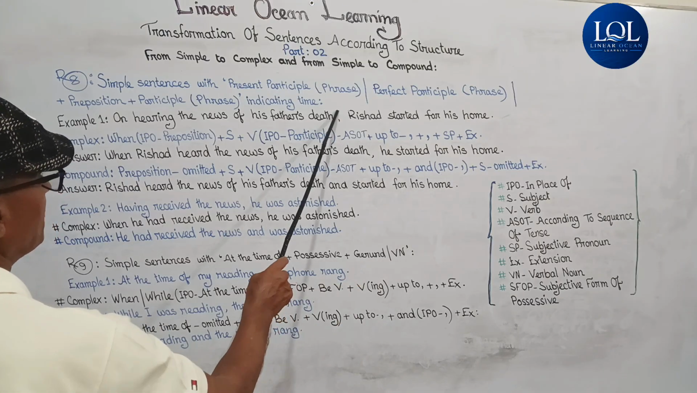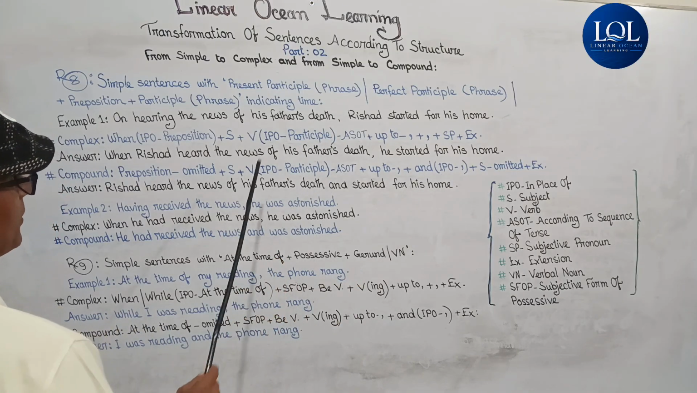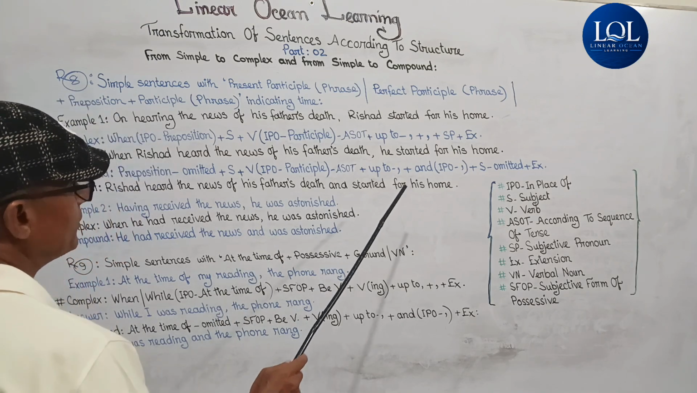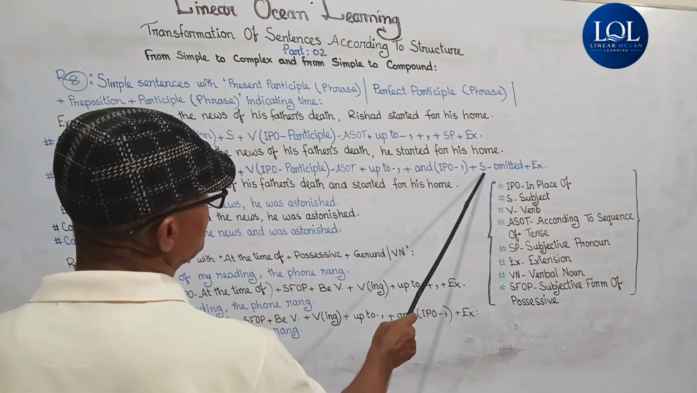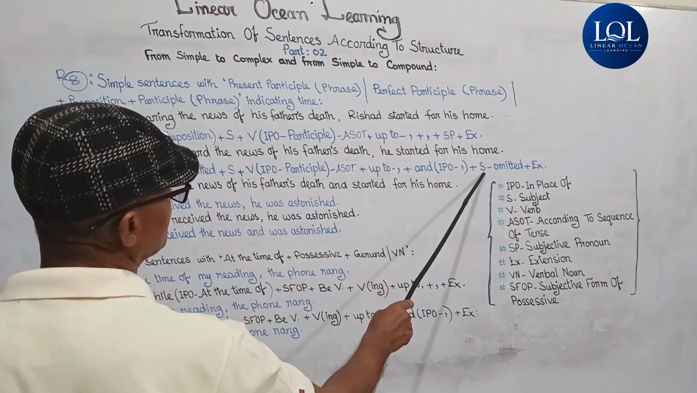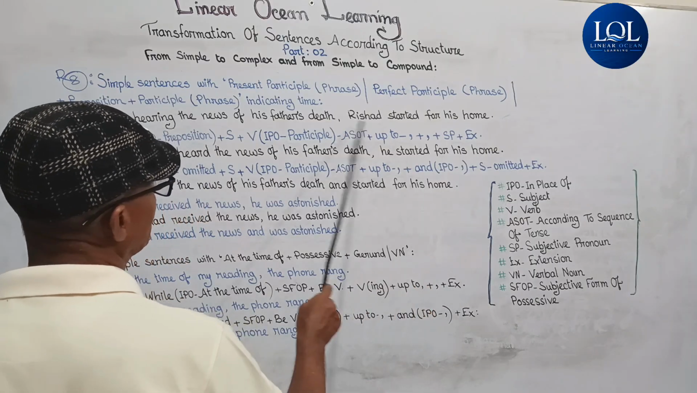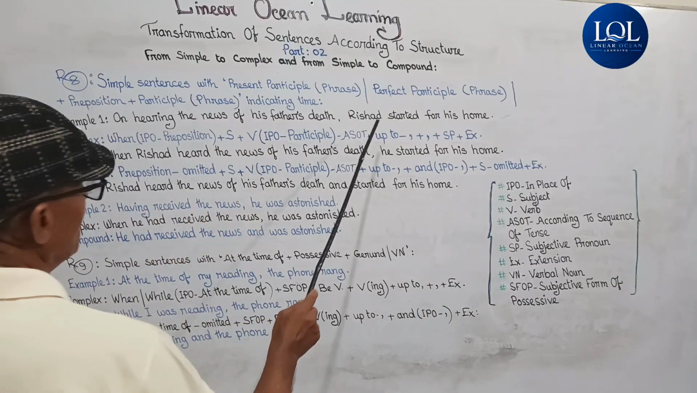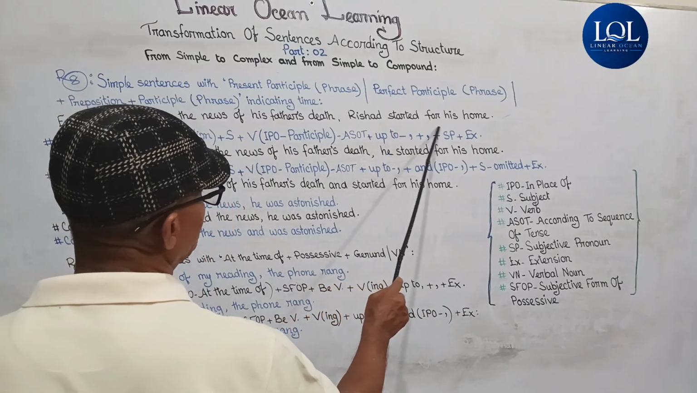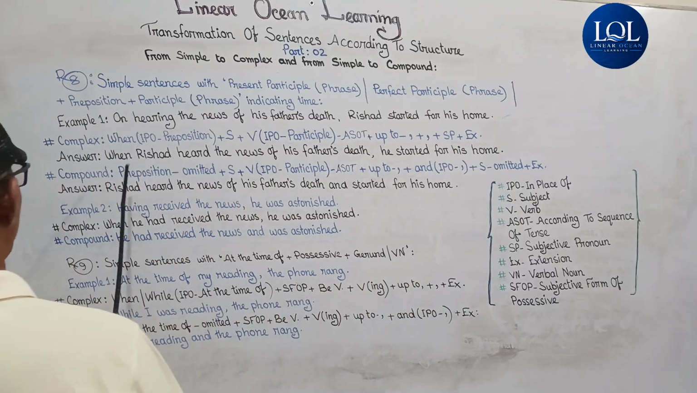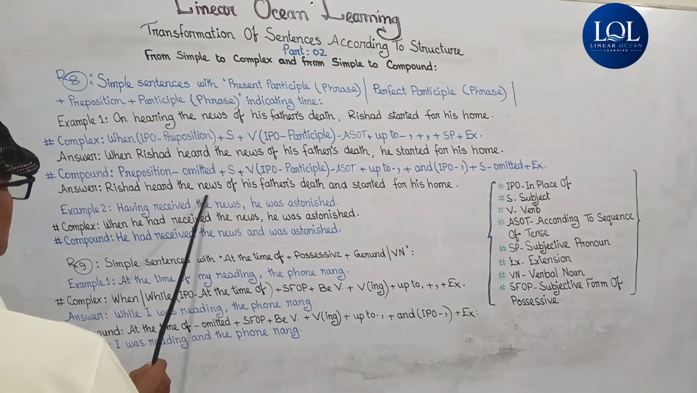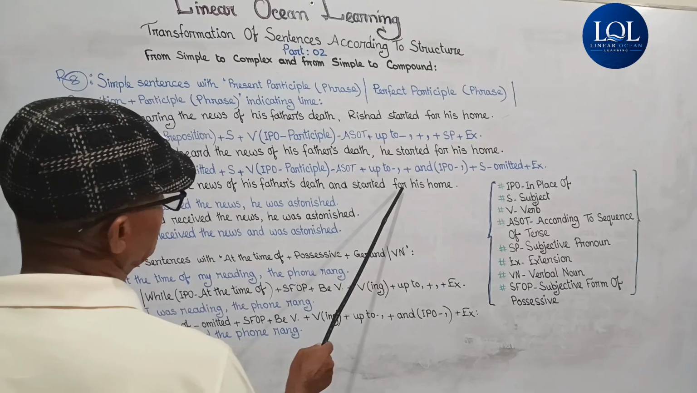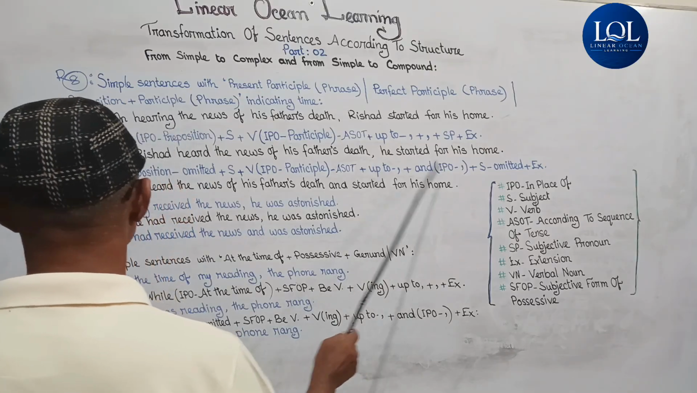IPO comma, that is, in place of the comma there will be and, the coordinating conjunction and, IPO comma, plus subject will be omitted, there will be no subject, plus extension, means started for his home. So the compound sentence is: Rishad heard the news of his father's death and started for his home.